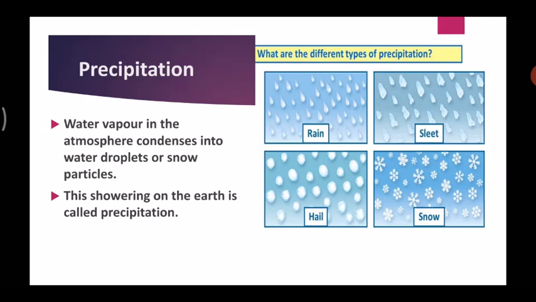So there are five elements of weather that we learned: temperature, air pressure, winds, humidity, and precipitation. Weather is described on the basis of the conditions prevailing at the given time, while climate is described on the basis of conditions prevailing over a longer period of time.